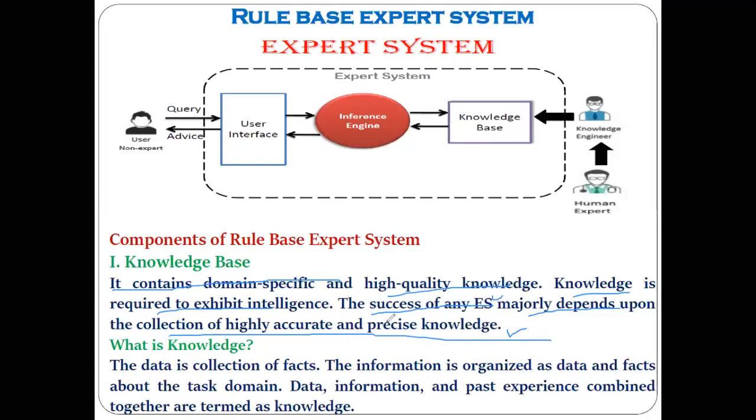If the knowledge is incorrect, definitely your expert system will give you incorrect advice, yes or no, or it will give you incorrect output. Understood? So the whole success of an expert system depends on this particular thing: the accuracy of the knowledge. Okay. Now, what exactly knowledge is, that we already know.